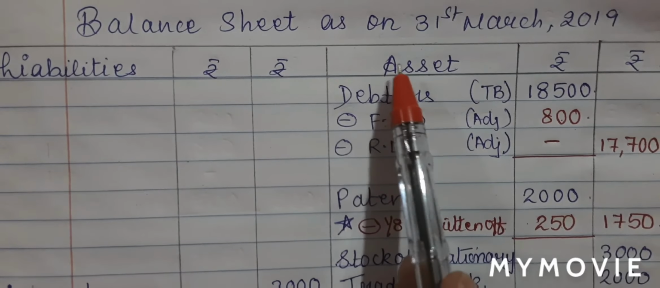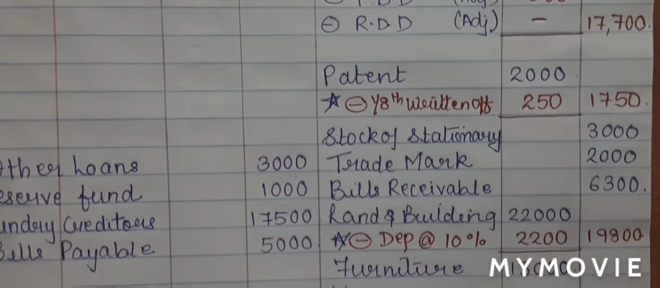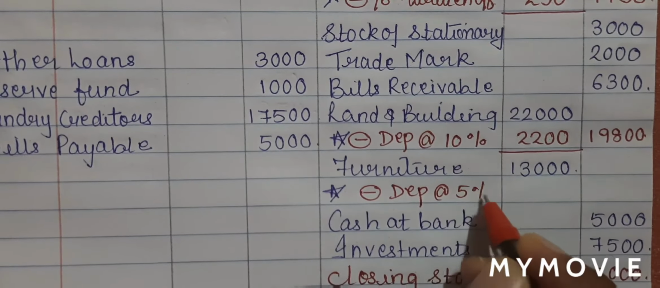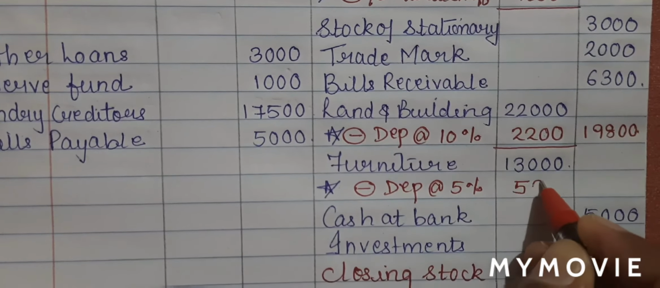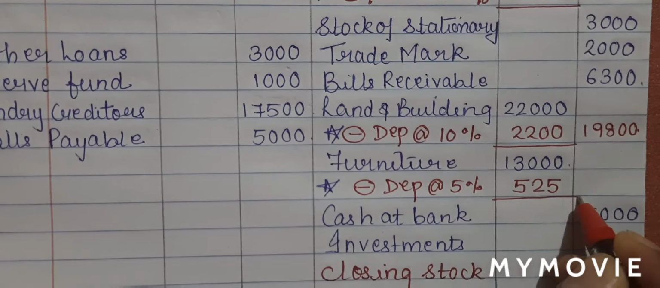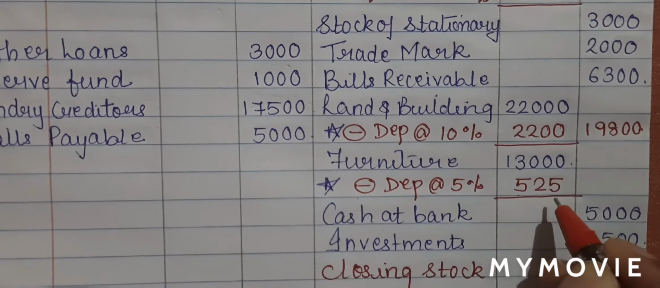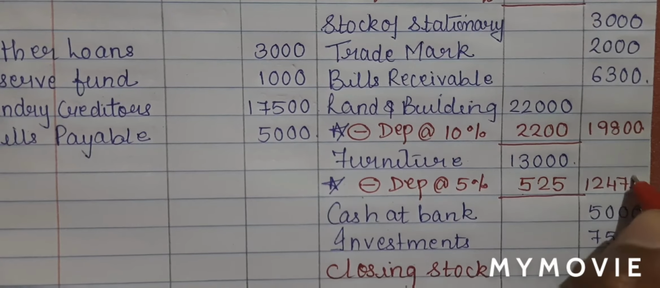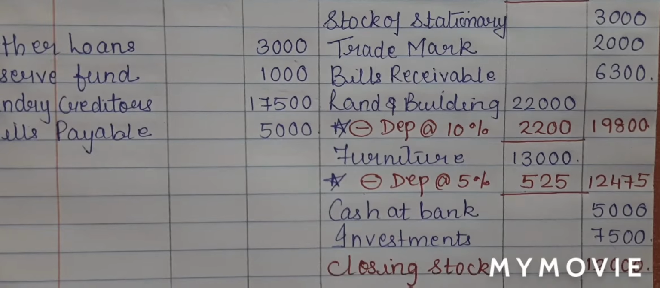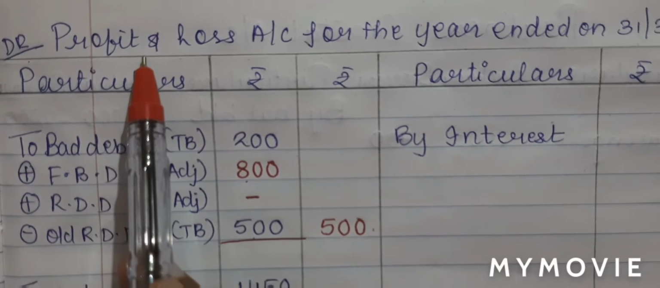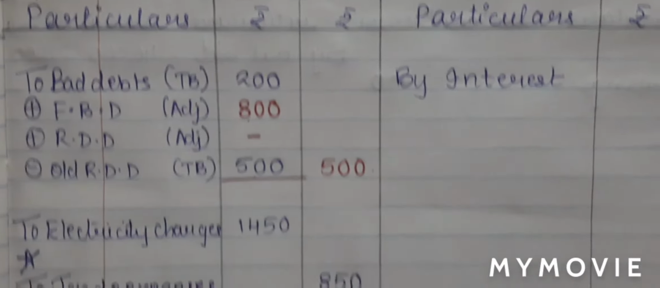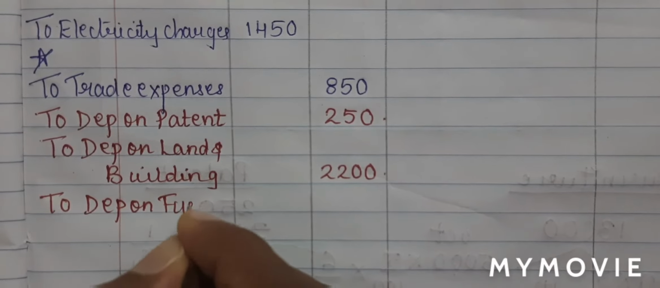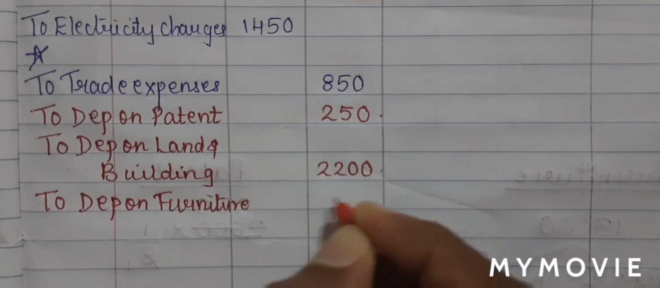Now let us put this in our effect. So my first effect will be on the asset side. I have furniture. I'll say less depreciation at the rate of 5%. I've already calculated it. My amount is 525. So 13,000 minus 525 will give me 12,475. This is my first effect. My second effect will be in profit and loss account debit side. I will write down depreciation on furniture,